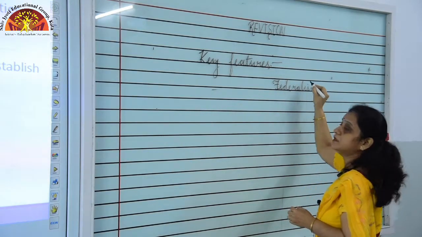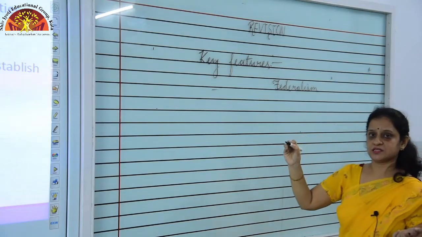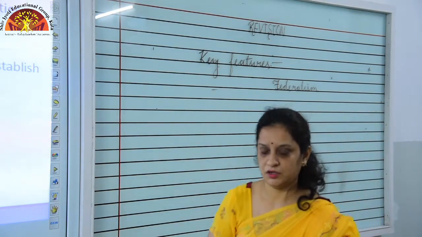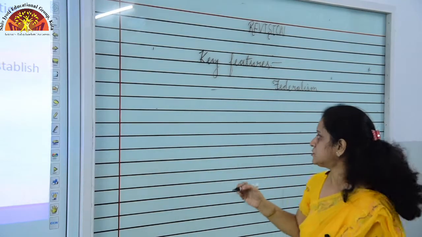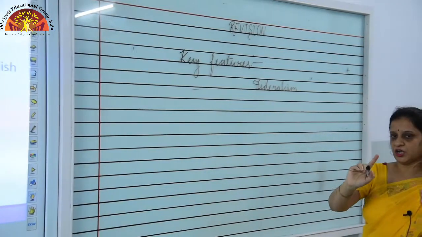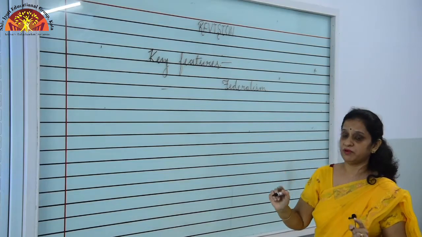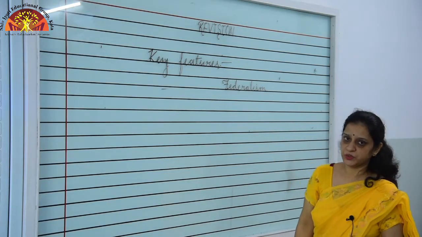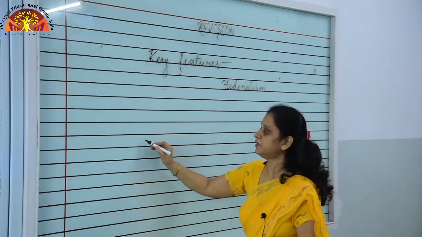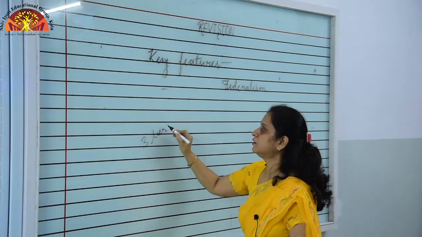Students, make it clear, it will help you in the coming classes also. So, we are talking about more than one level of government. How is it? We have a 3-tier government.